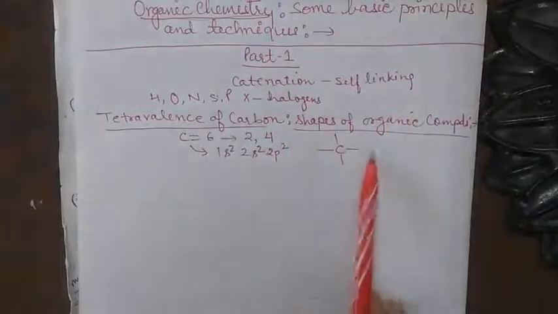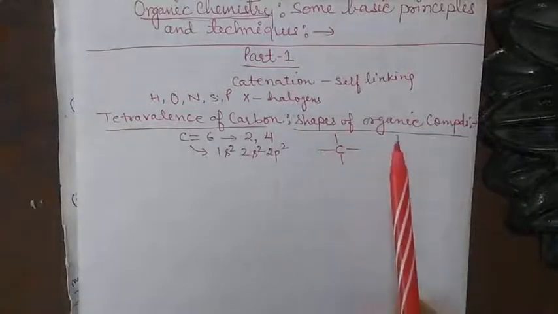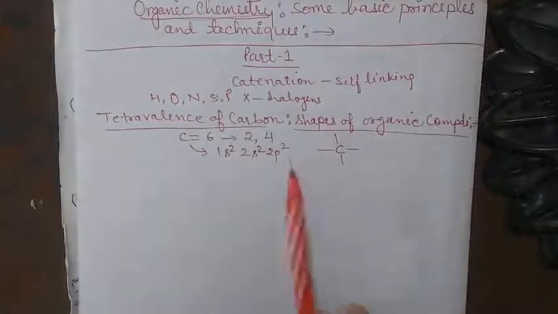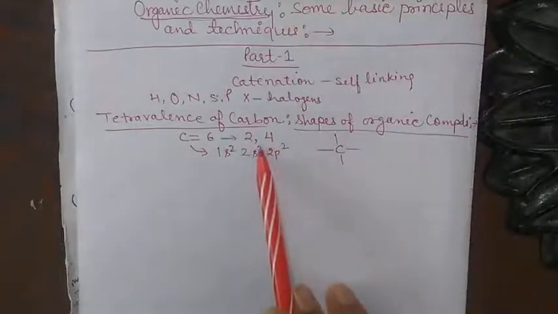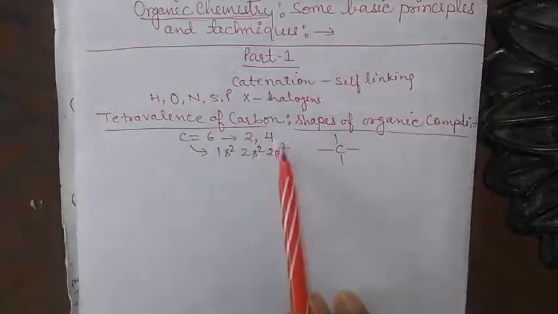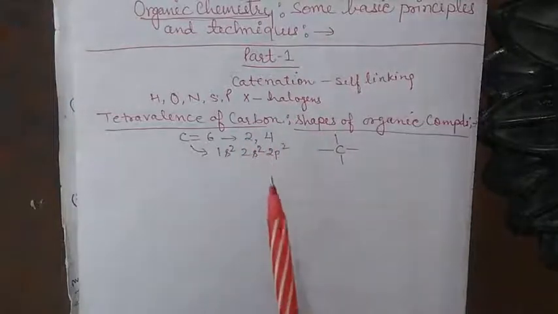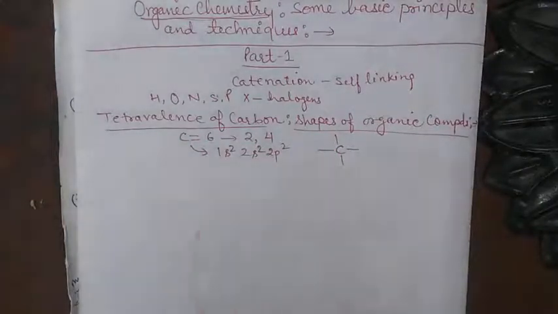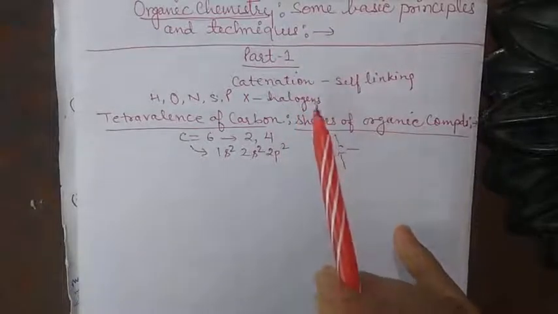And what is the excited state concept? It means exciting one of the paired 2s electrons to the 2p orbital. The electron which is present in the s orbital is excited into the 2p orbital by absorbing energy from the system. So this concept is called the classical concept of bonding.